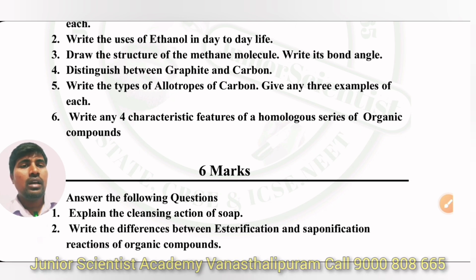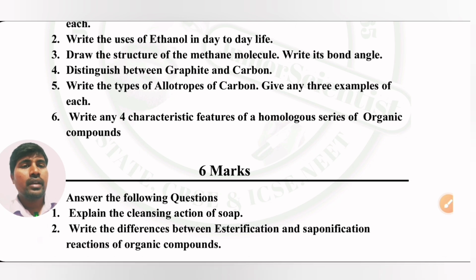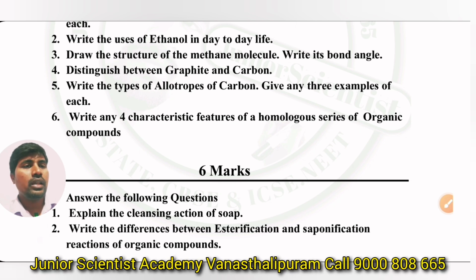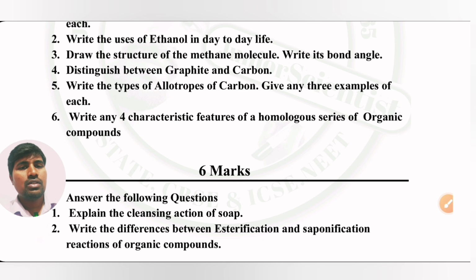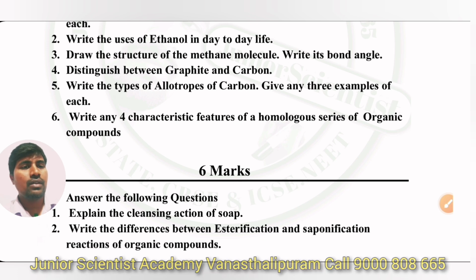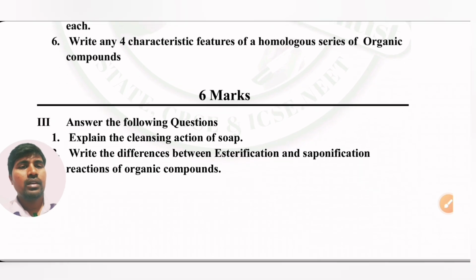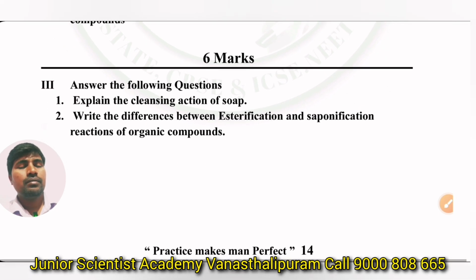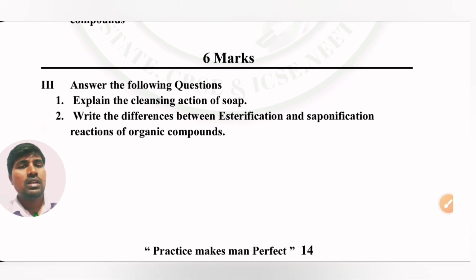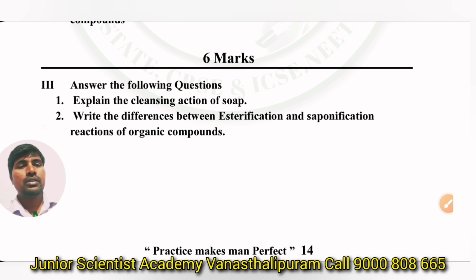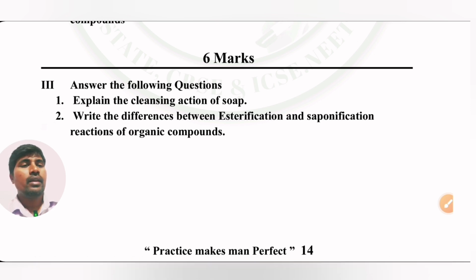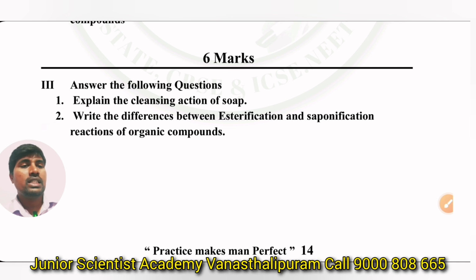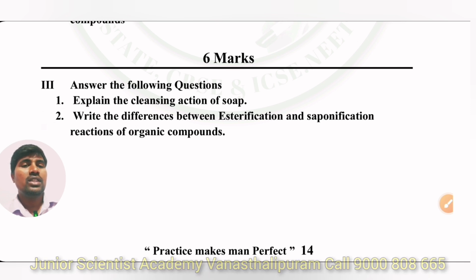Next, write the types of allotropes of carbon, give any 3 examples of each. Sixth question, write any 4 characteristic features of a homologous series of organic compounds. So here next, 6 marks question, there is the cleansing action of soap, a somewhat repeating question. And next, here differences between esterification and saponification.